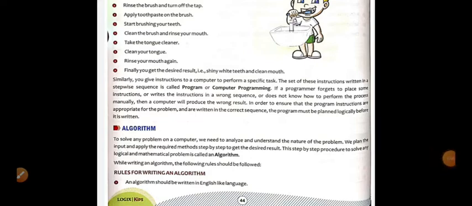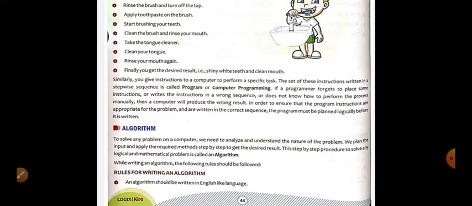Similarly, you give instructions to a computer to perform a specific task. The set of these instructions written in a stepwise sequence is called a program or computer programming. If a programmer forgets to place some instructions or writes the instructions in a wrong sequence or does not know how to perform the process manually, then the computer will produce the wrong result.